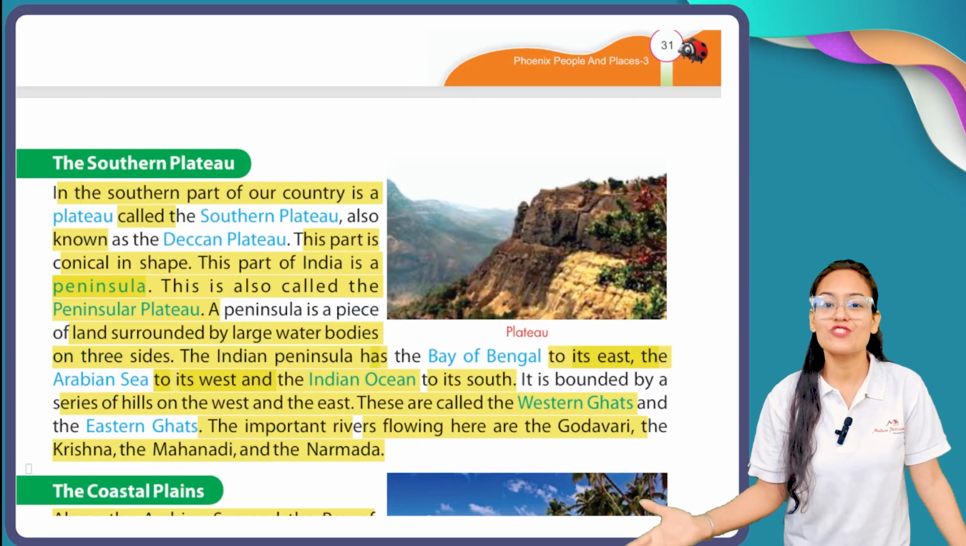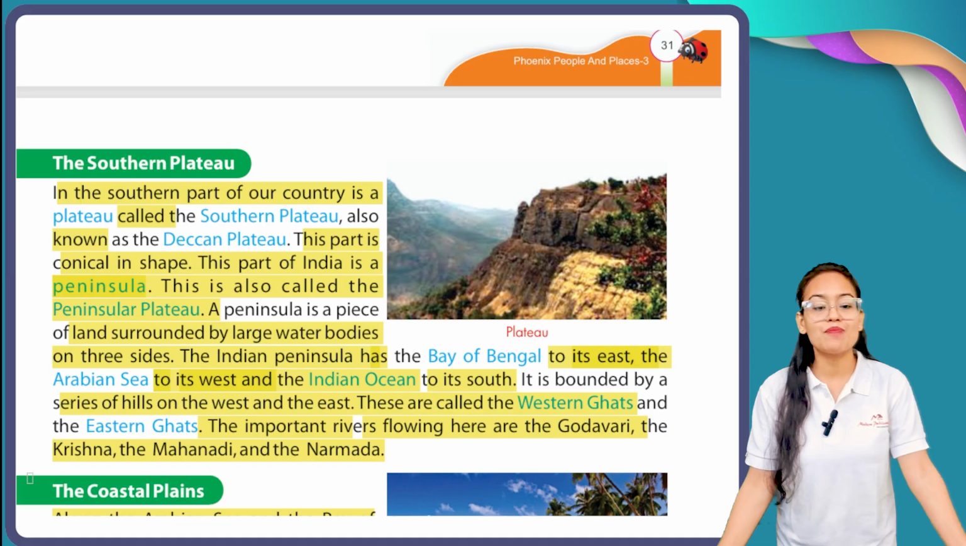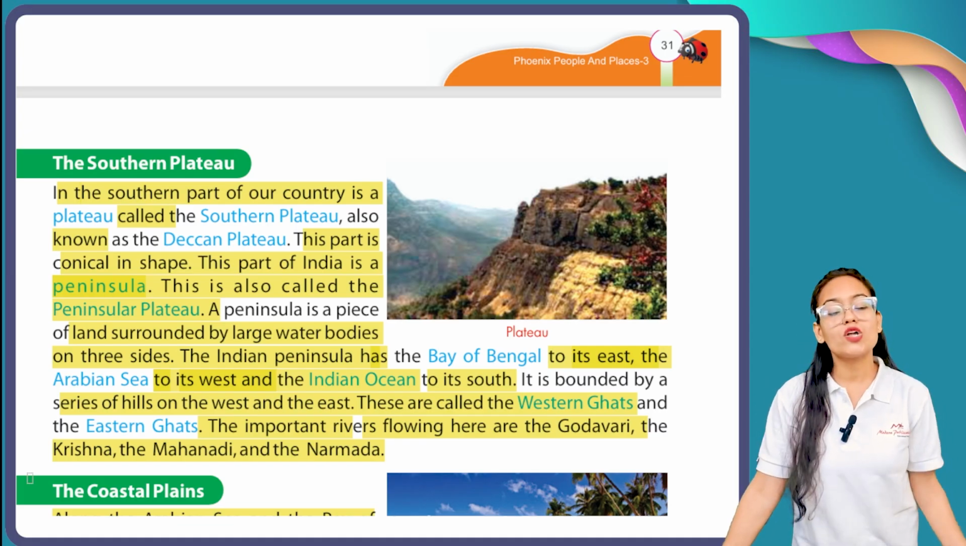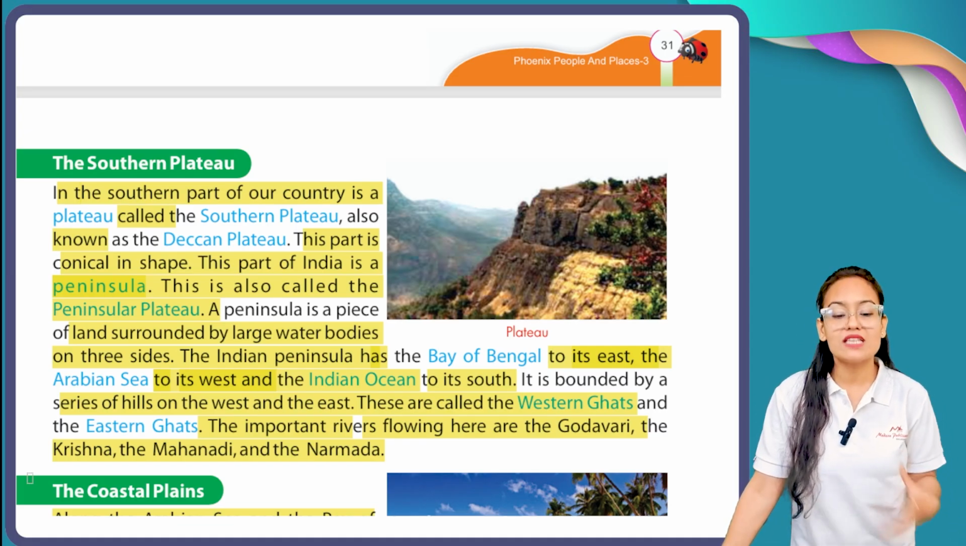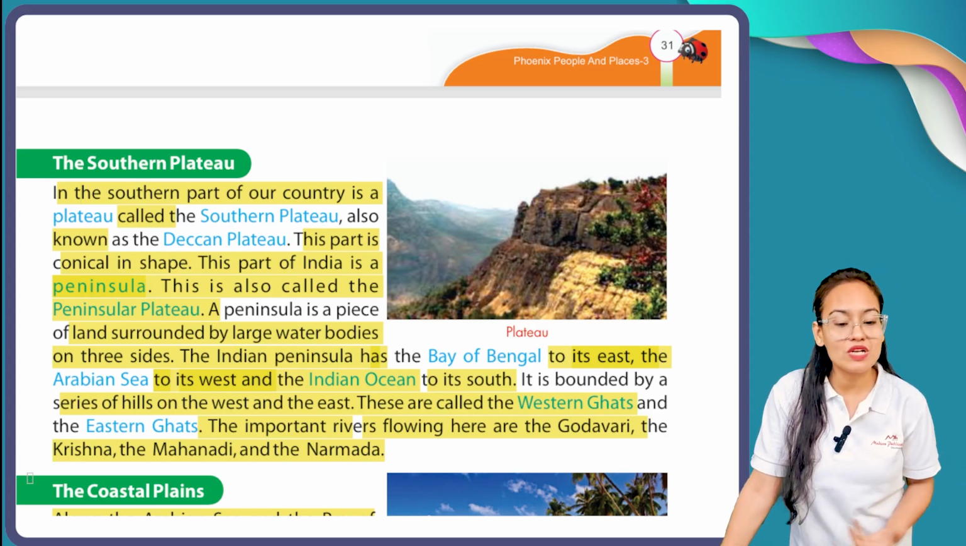Now what is the meaning of southern plateau? Let's have a look. In the southern part of our country is the plateau called the southern plateau, also known as the Deccan plateau. This part is conical in shape. This is also called the peninsular plateau.